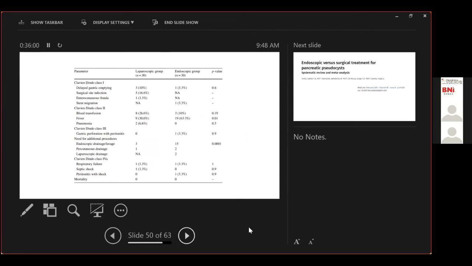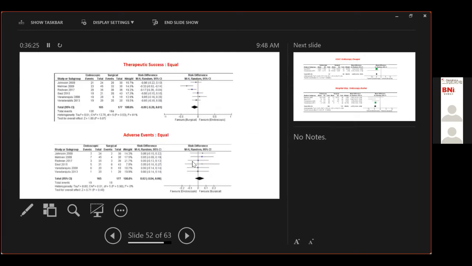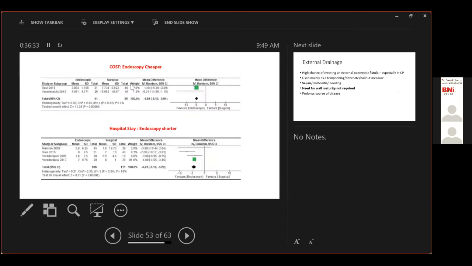However, in the patients who had endoscopic drainage, there was a higher requirement for repeat procedures as compared to simple laparoscopy. This is because in this particular series, the authors felt that there was a higher incidence of infection in the cyst contents. Now, the largest study that I could find is the meta-analysis between these 2 modalities, which showed that the therapeutic success was equal and the adverse events were equal. However, endoscopic proved to be cheaper, with a shorter hospital stay.